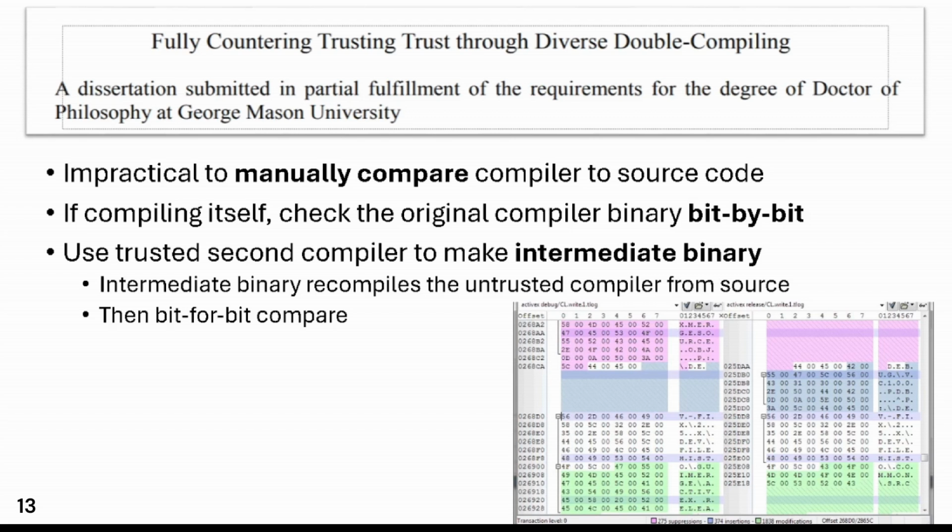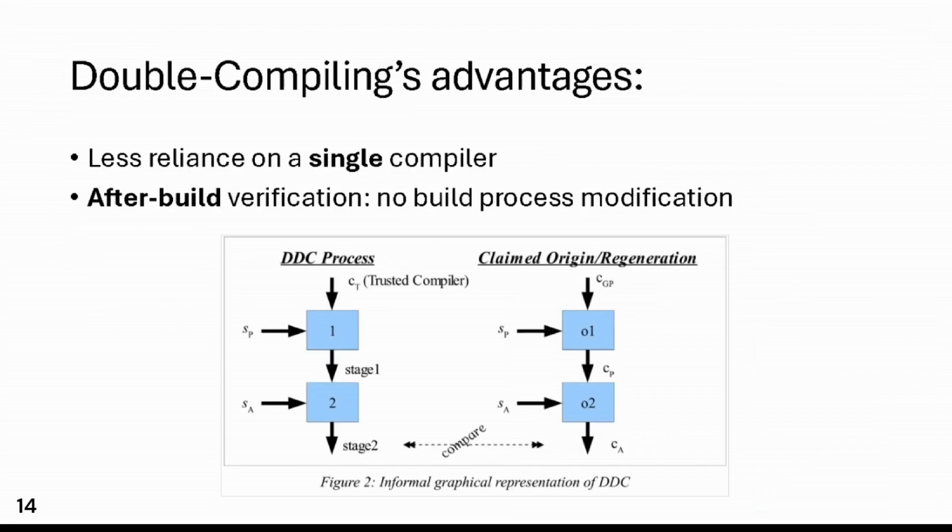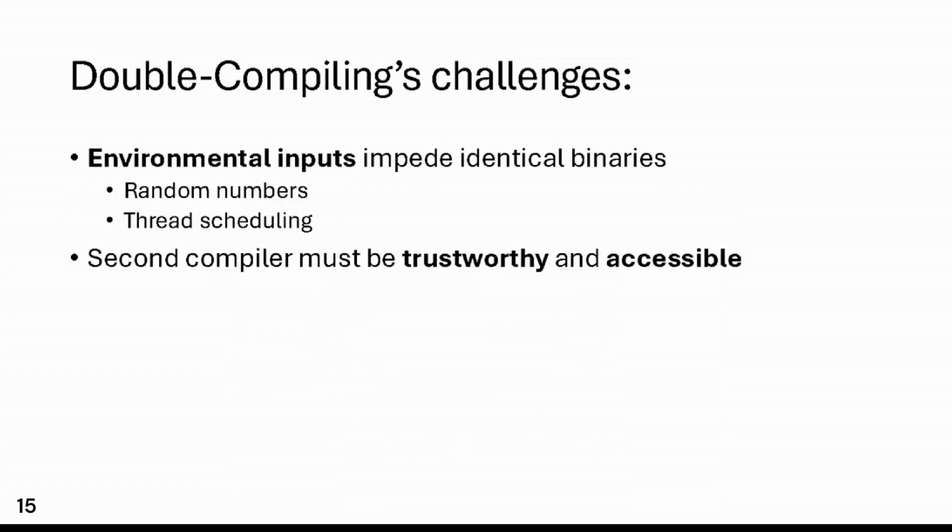Now, normally you wouldn't want to compare the binary to a target when you're compiling, but it can check if it's compiling itself, notice the functional identity with the compiler being fed, and then be made to check bit by bit an intermediate binary from a second compiler, which is considered trusted, and then if any scruples arise, it's considered malicious. This reduces reliance upon a single compiler, and also because it verifies the code after building, it doesn't require the build process to be modified, so you don't need to use a logically obfuscated compiler during the input.